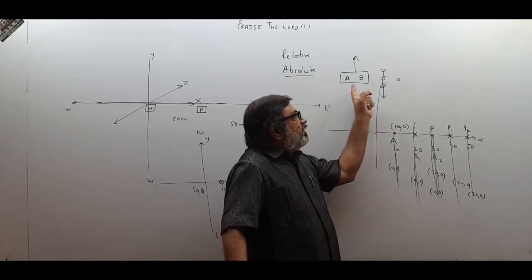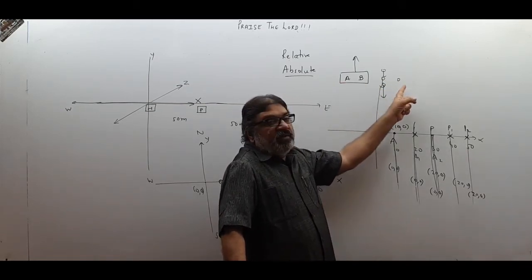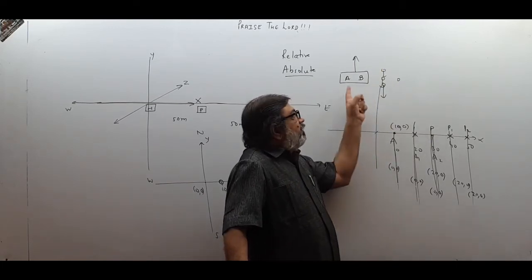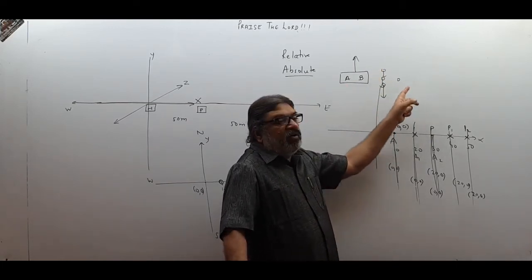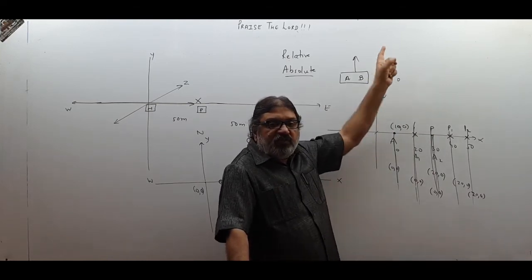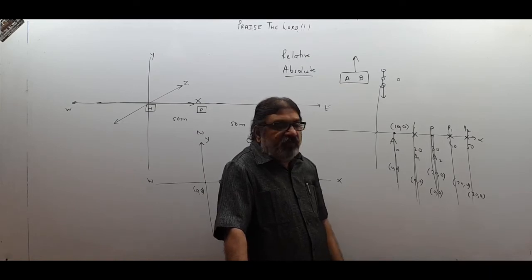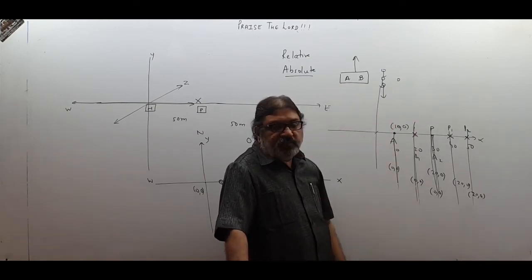So as soon as the observation point changes from this person to this person, the description of motion of trees changes. He may feel that trees are moving backwards, but he will feel no, the trees are stationary, actually the bus is going like this. So description of the trees changes from person to person.